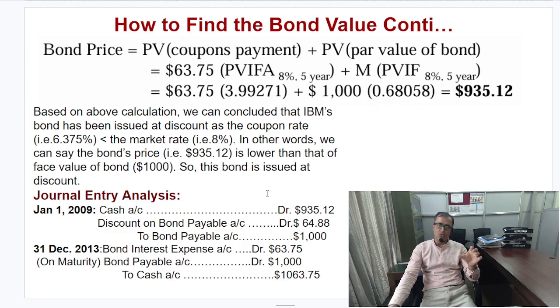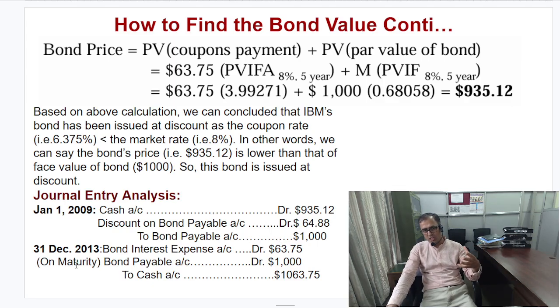You can also show it in the accounting equation: cash is 935 while liability is bond payable 1000 less discount on bond payable. This is the way we could show its impact in the accounting equation.